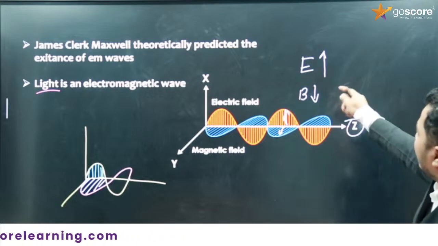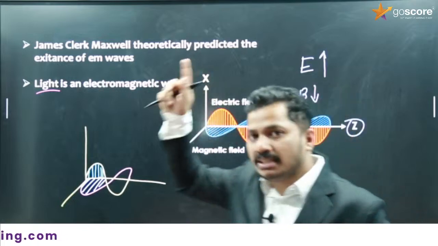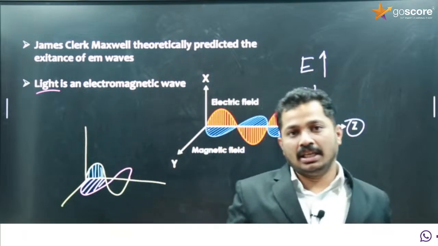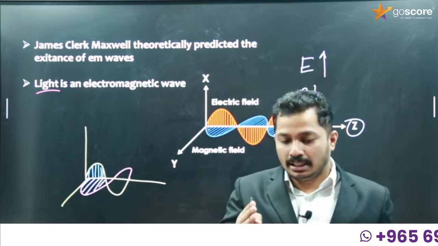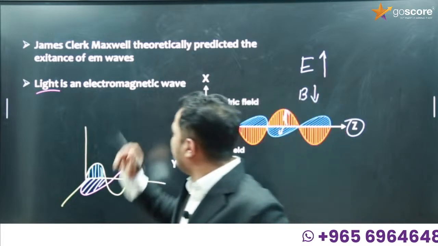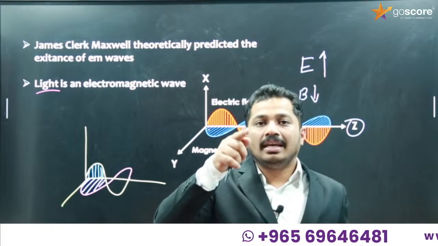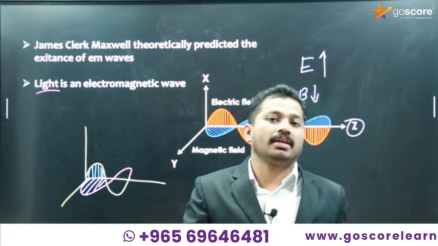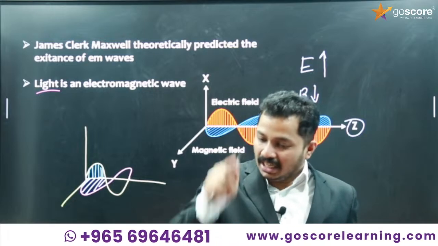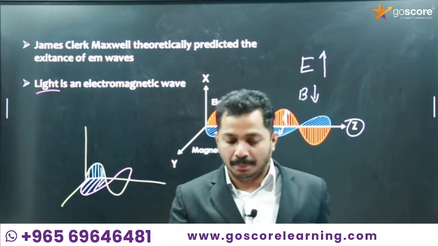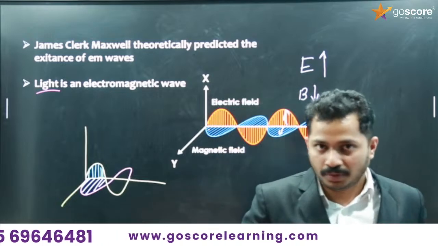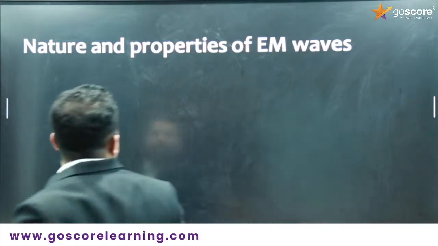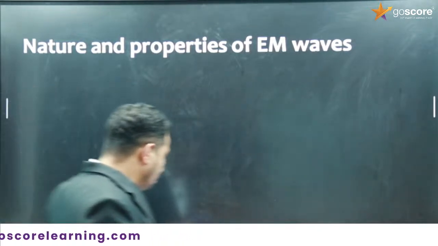So the magnitude of the electric field will always be more and that of the magnetic field very, very less, especially in the case of light. Light is an example of an electromagnetic wave, right? In light, the electric field vector and the magnetic field vector are there, out of which the electric field vector has the more magnitude and the magnitude of the magnetic field vector is less. Remember that. Now we can give the nature and properties of EM waves, which is very important.